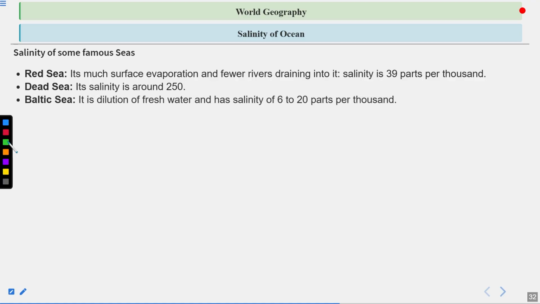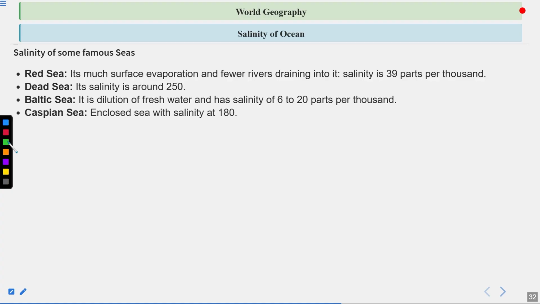Baltic Sea, it has dilution by fresh water and has salinity of 6 to 20 parts per thousand. So you can clearly see that Baltic Sea is found on the higher latitudes, that is between 50-degree north latitude and 60-degree north latitude, and you can see that the salinity in those areas is different because the evaporation is not very high and the availability of fresh water in the form of ice and rivers is there.